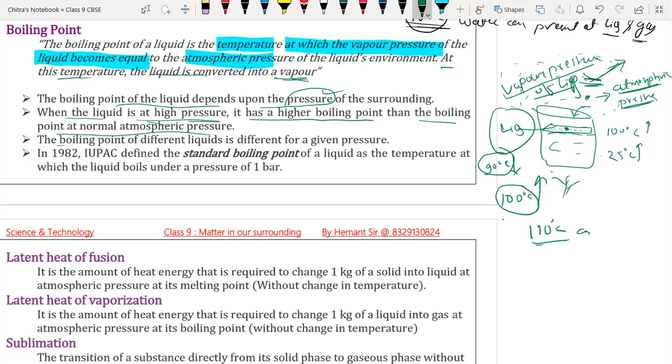The boiling point of different liquids is different. Water has one boiling point, benzene has a different boiling point; every substance has its own boiling point.